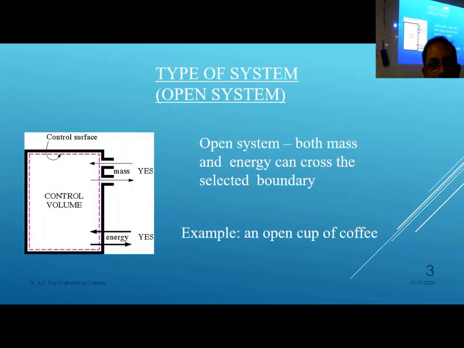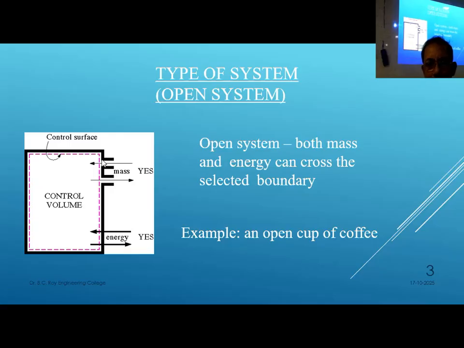So this is an open system example. You have a container. In that container you have some gas or something. So there is some quantity of mass, and when the lid is open, gas can go out. That is open system. But if it is closed in such a way that heat can be taken in or go out, but no matter can come out, then it is a closed system.